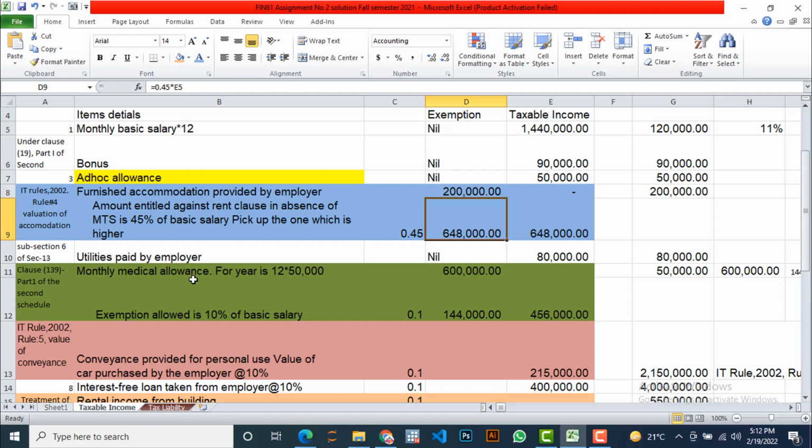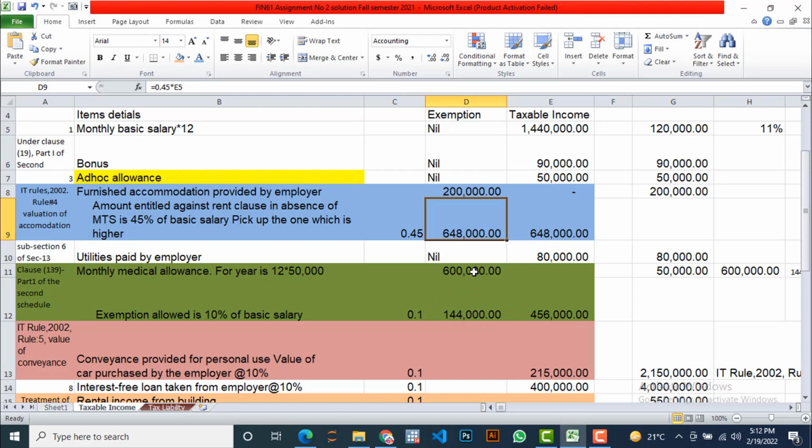So again, as per this clause, the exemption allowed is 10% of the basic salary. The basic salary is this one, 1.44 million. What we get by multiplying 0.1 with this is 144,000. So we have this amount as exemption.